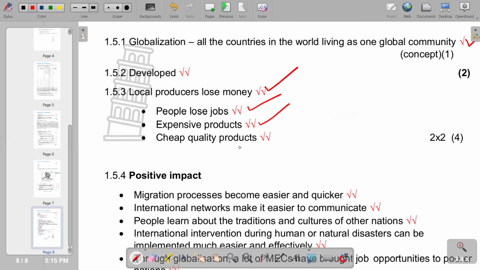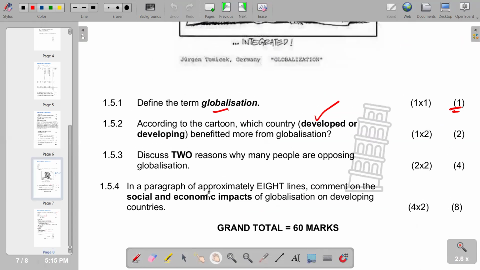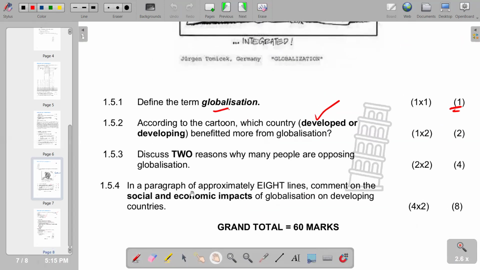If we are importing those goods, we might have a scenario whereby we have an influx in our local economy of cheap quality products that are being manufactured outside our nation. So basically, those are some of the points that we can include. So to go to the next point, whereby we go to 1.5.4, which says in a paragraph of approximately 8 lines, a comment on the social and economic impacts of globalization on developing countries.